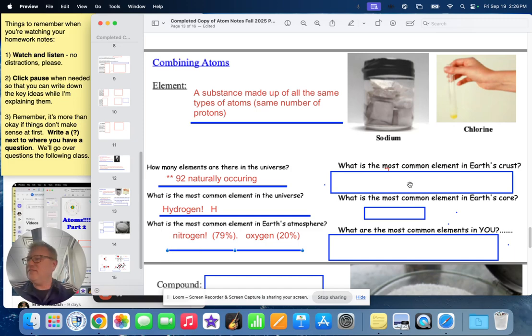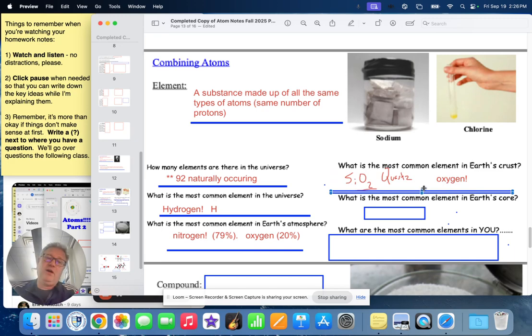What about in the crust of the Earth? Where's my globe? Oh, my globe's over there. In the hard, rocky crust of the Earth, what's the most common element? This is a trick question. You probably won't get this right. Give it a guess. What do you think? Maybe iron, maybe lead, maybe aluminum. Nope. Here's a weird one. It's oxygen. Wait, what? Isn't oxygen in the atmosphere?